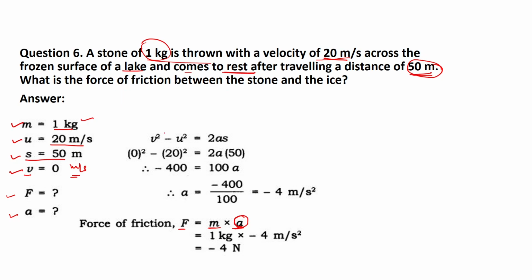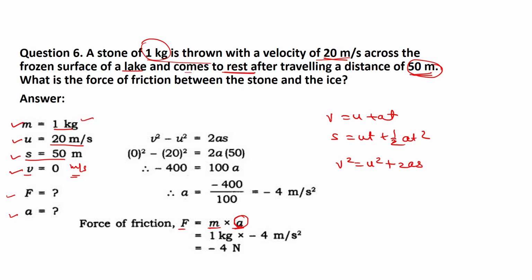Again I am saying we have 3 kinematical equations, and which kinematical equation I have to use depends on which physical quantities are given. First, v is equal to u plus at. Second, s is equal to ut plus 1/2 at squared. And third one is v square is equal to u square plus twice as.